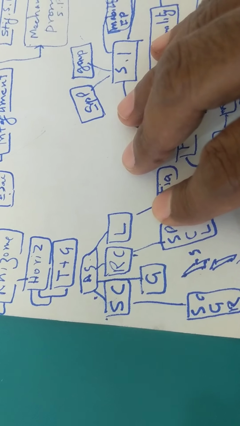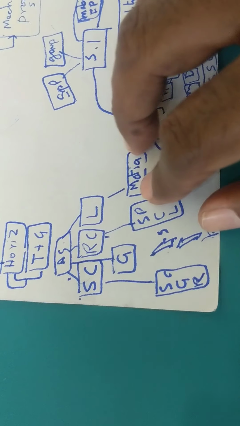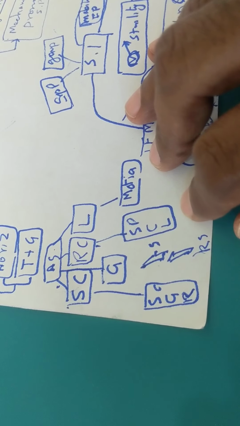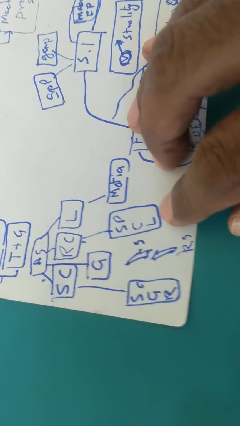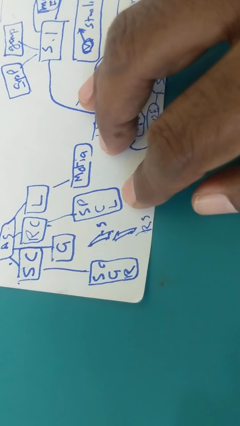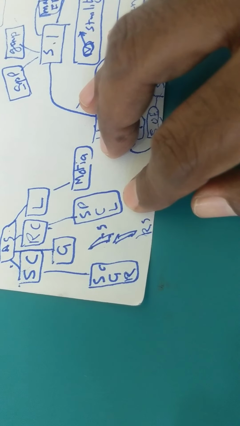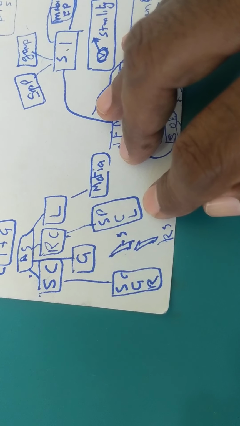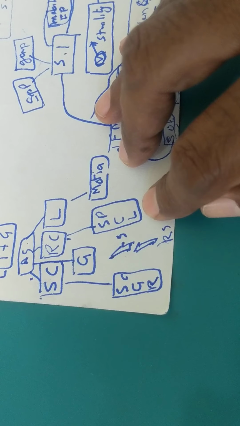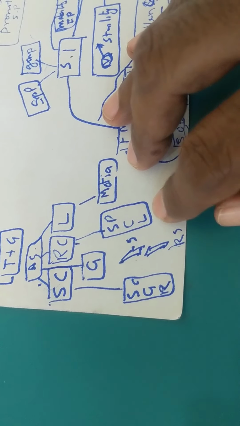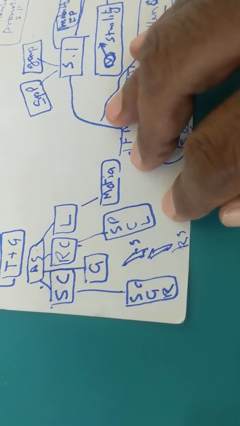In case of artificial vegetative propagation, the examples are stem cutting, root cutting, layering, grafting, and budding. The examples of stem cuttings are sugarcane, grapes, rose, whereas under grafting, two plant parts are selected.